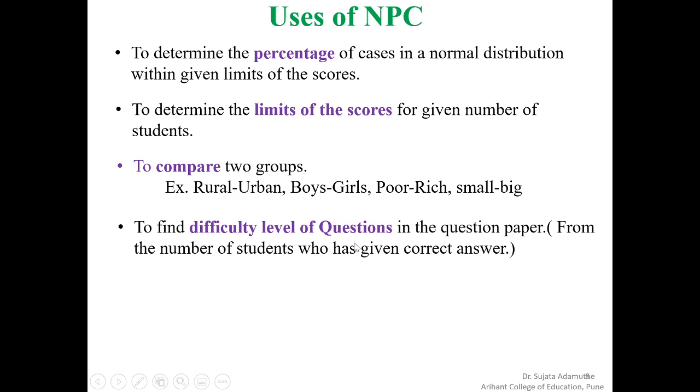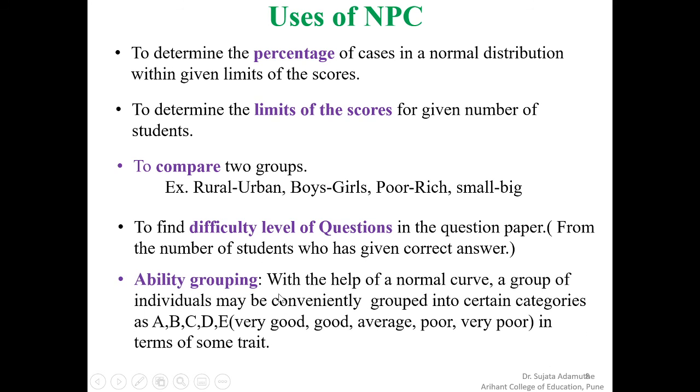Sometimes in the board examination or the university examination, the students say that the question paper was very difficult. In that case, we can find out which difficulty level of the questions was included from the responses of the students to that particular question.